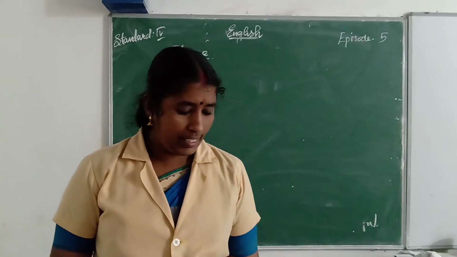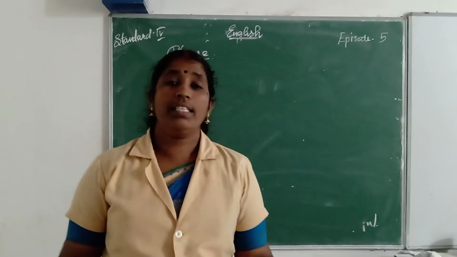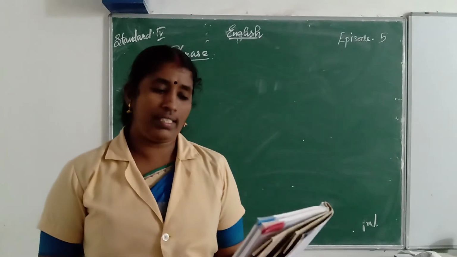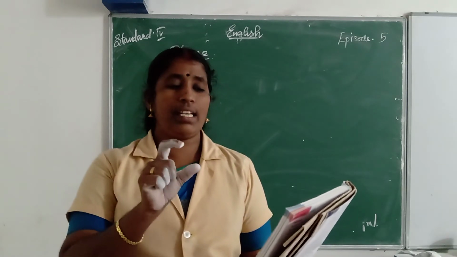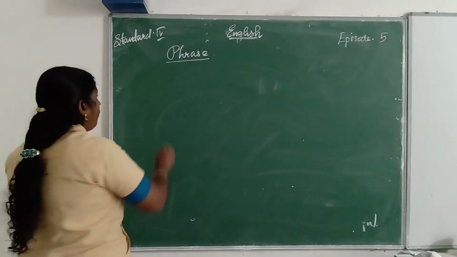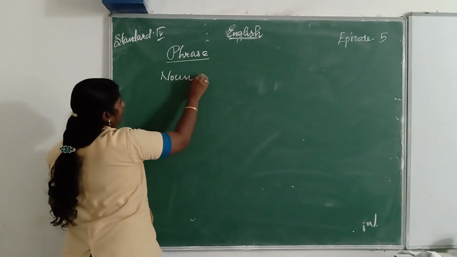A group of words like this is called a phrase. Example: take it easy, clever ways, good for you. These are all phrases. Next one. A group of words that does the work of a noun is a noun phrase. Next one. What is a noun phrase? Noun phrase.